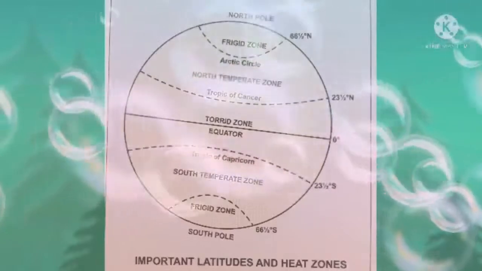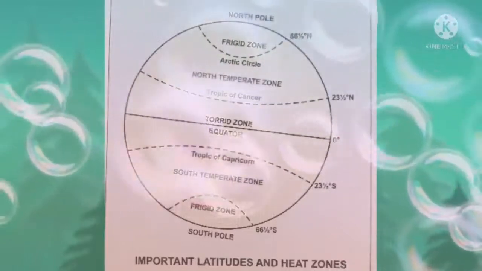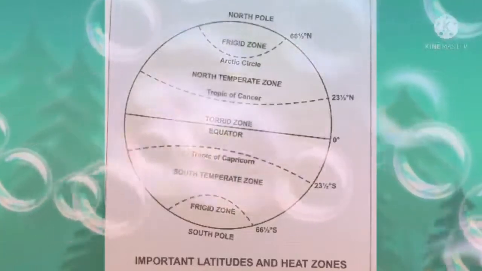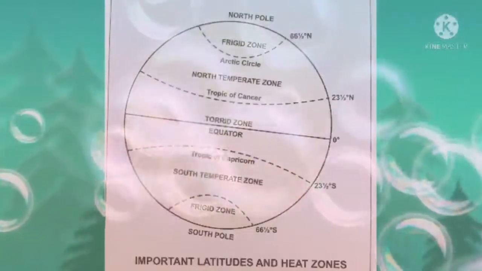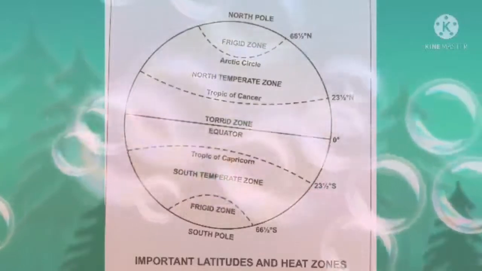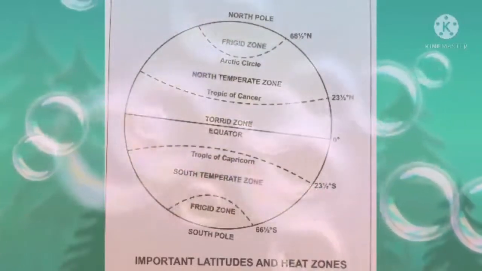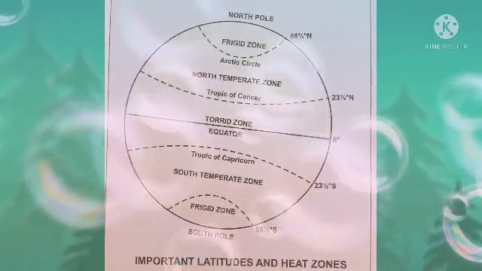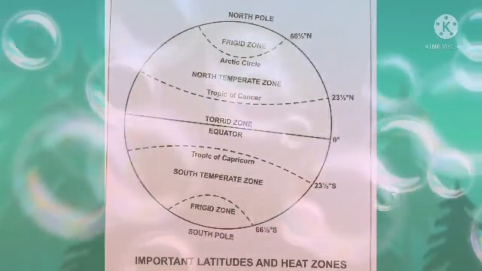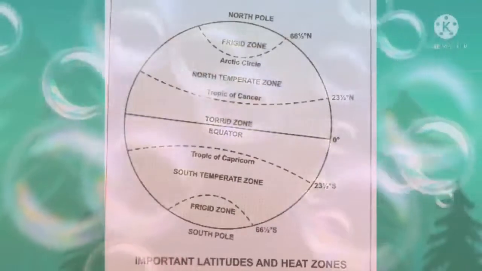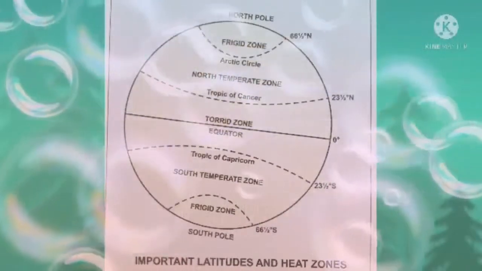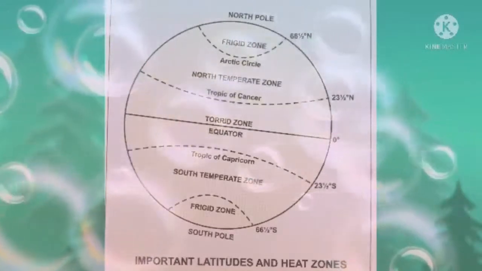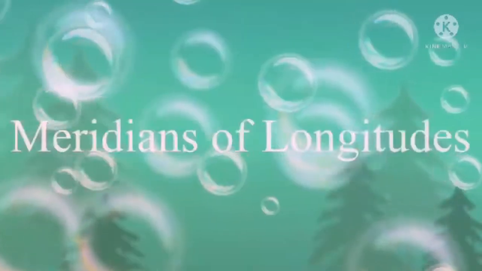Okay, children. Next one is frigid zone. Have you completed frigid zone? This zone lies between the Arctic Circle and the North Pole in the northern hemisphere, and between the Antarctic Circle and the South Pole in the southern hemisphere. It is a very cold region. Okay, are you clear? Okay, we'll discuss the second one, meridians of longitude.